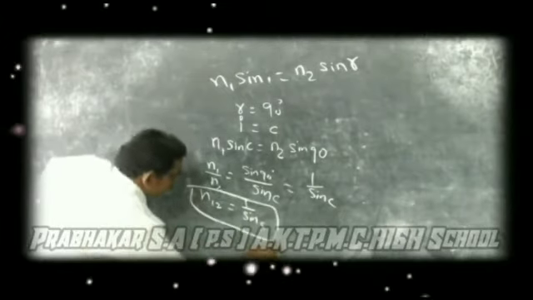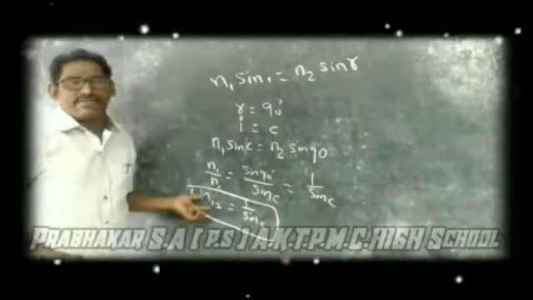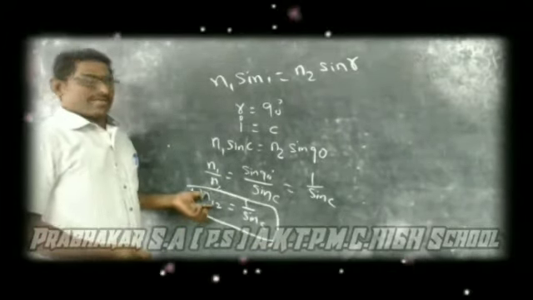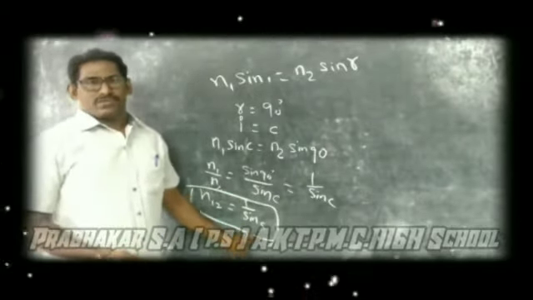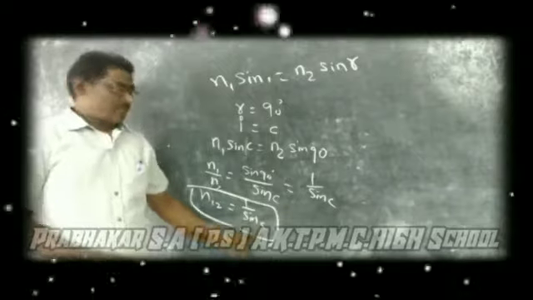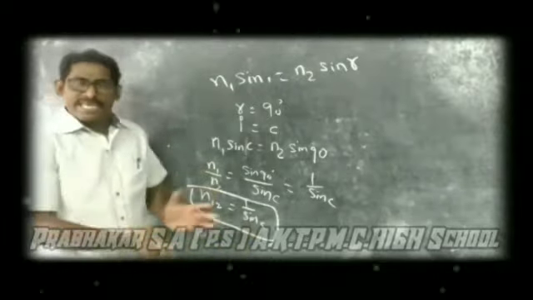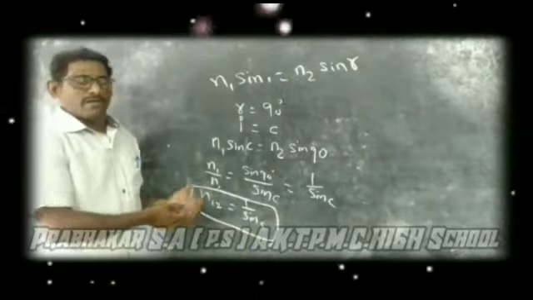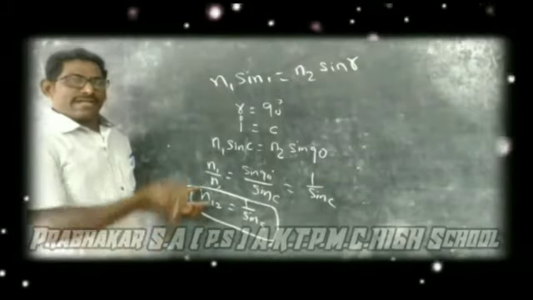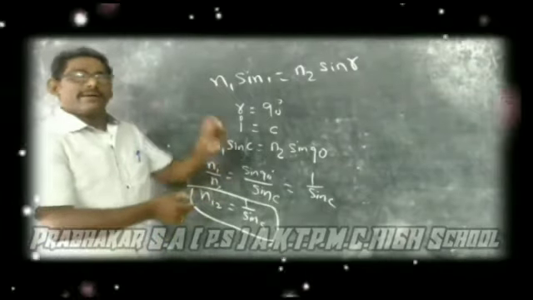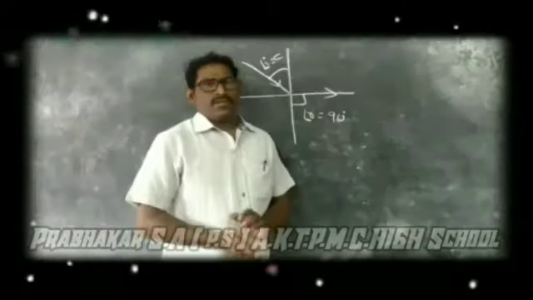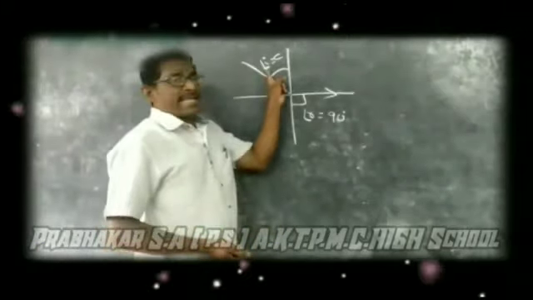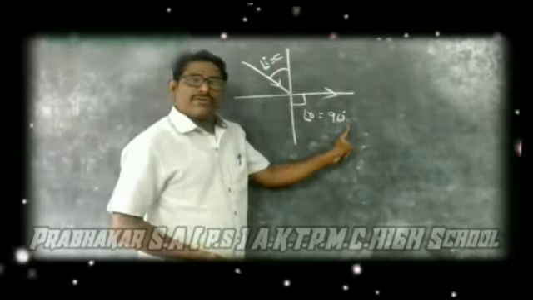That means the relative refractive index of the denser medium is equal to 1 by sin of the critical angle. So n is equal to 1 by sin C. This is the relation between the refractive index of the denser medium and the critical angle: n is equal to 1 by sin C. So when angle i is equal to C, angle r is equal to 90.